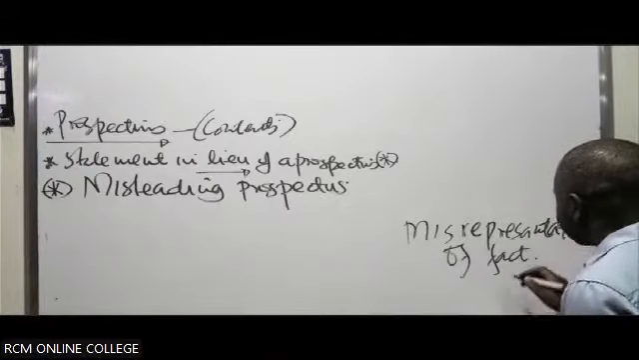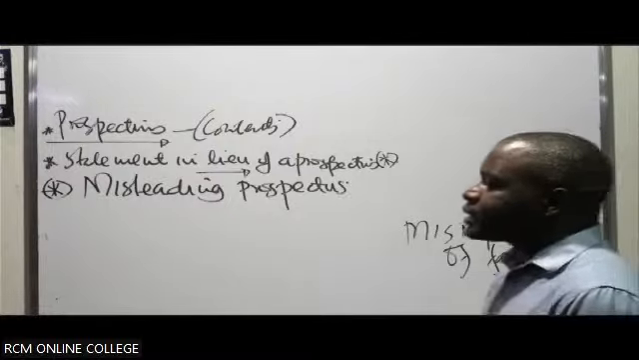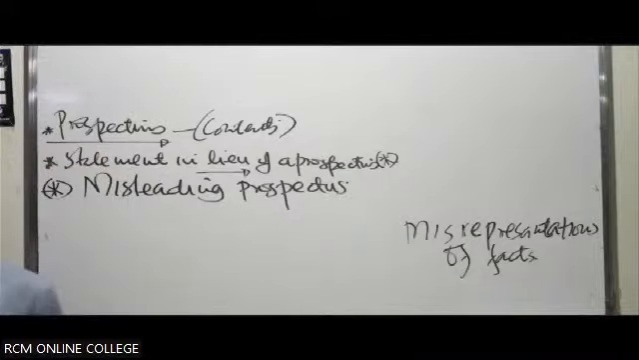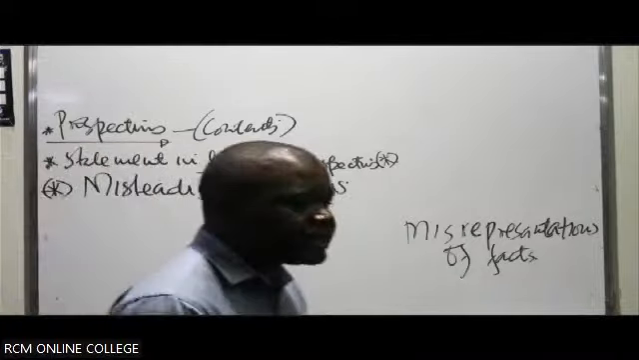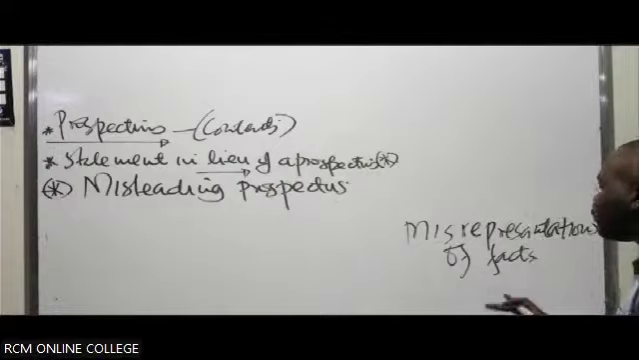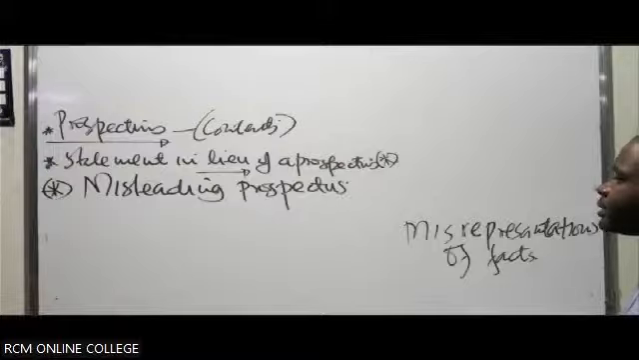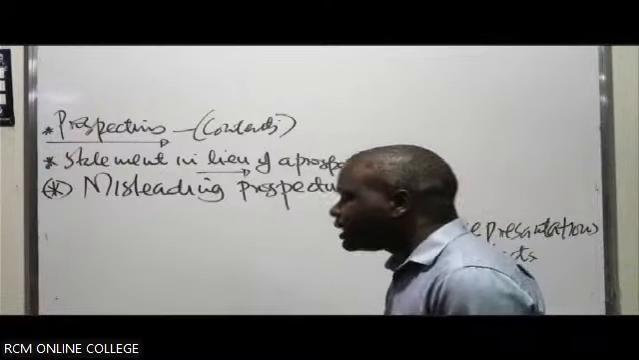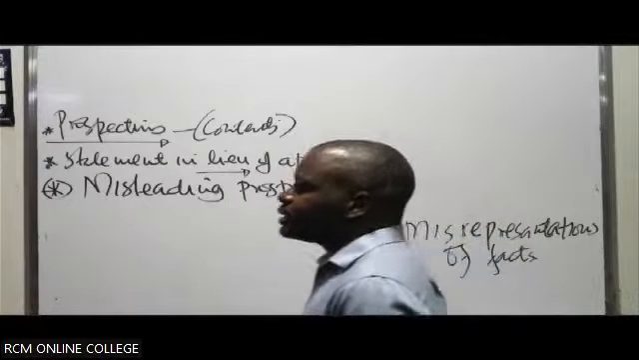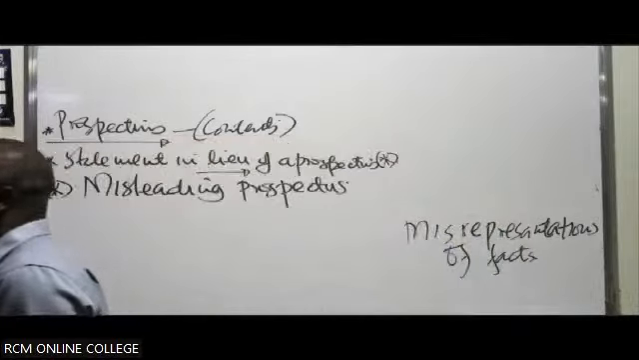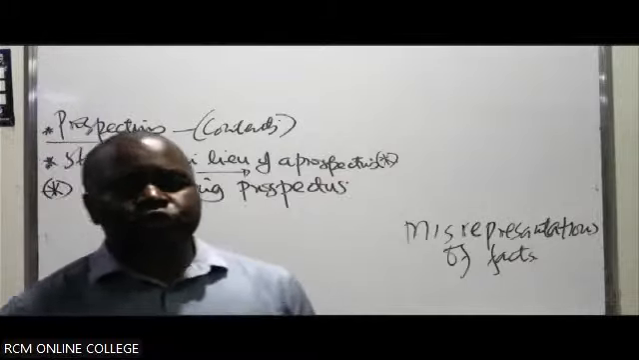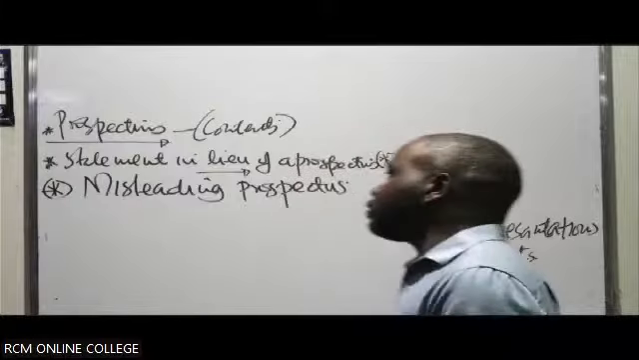Misrepresentation of facts. Remember, this particular prospectus is what forms the basis of agreement or contract between an investor, a shareholder, and the company. If it happens that some of the contents were not factual, were not true, then we call that kind of a prospectus a misleading prospectus. It contains misrepresentation of facts.